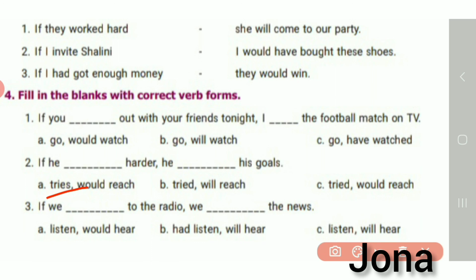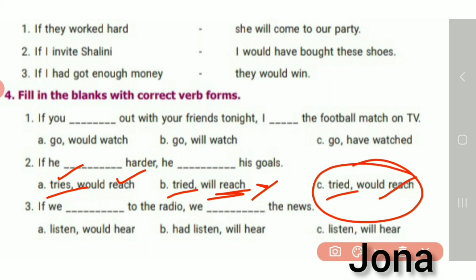So here it's given "if he tries, would reach", "he would reach". Or if "you tried" means past tense, here it must be past tense, there is no past tense, so this is wrong. And then "if you tried, would reach", this is also past only. So we can take this as C here. Okay. The correct answer is "tried, would reach".